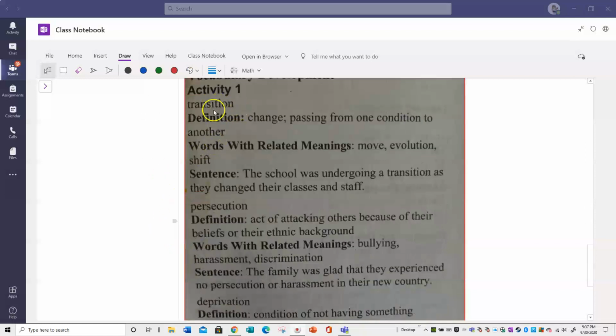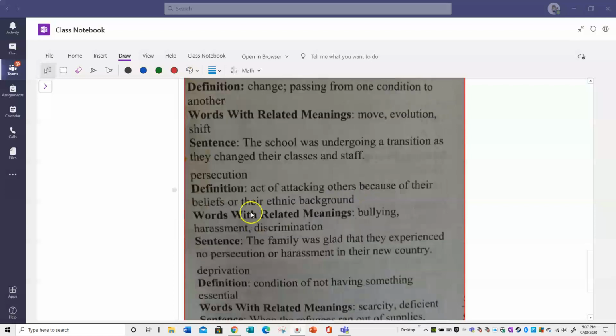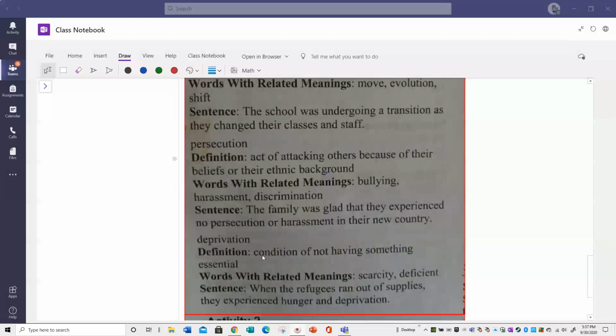So for the other words, transition, the definition is change, passing from one condition to another. Related words: move, evolution, shift. Sentence: the school was undergoing a transition as they changed their classes and staff. Persecution, act of attacking others because of their beliefs or their ethnic background. Bullying, harassment, discrimination. The family was glad that they had experienced no persecution or harassment in their new country.